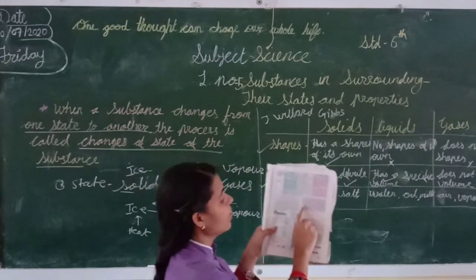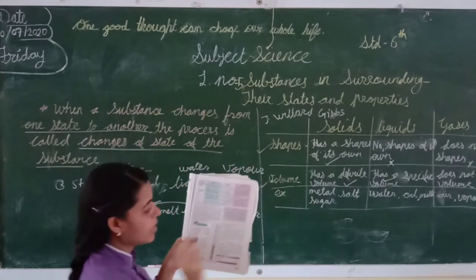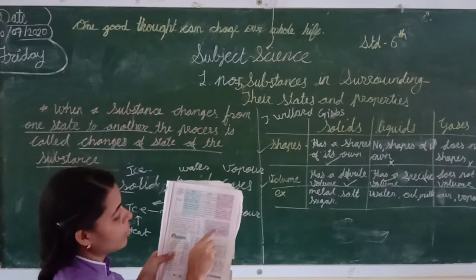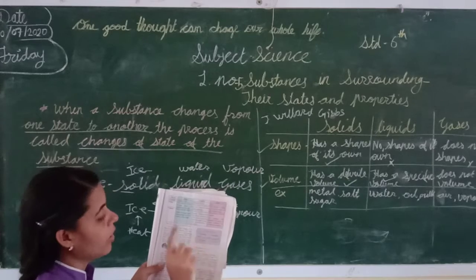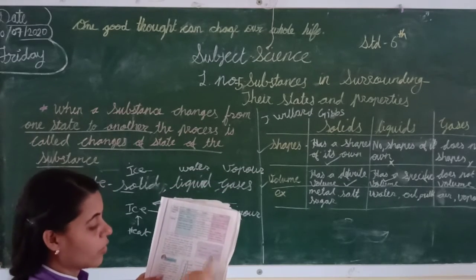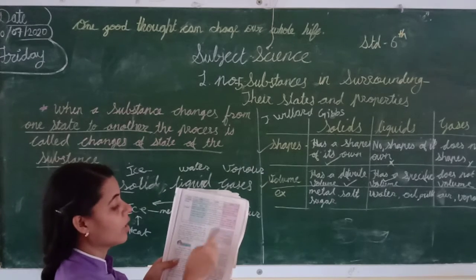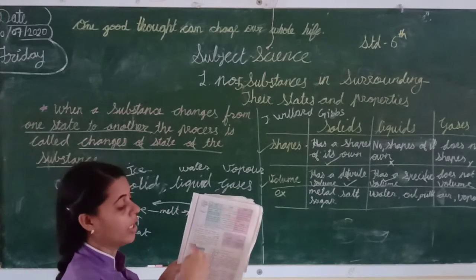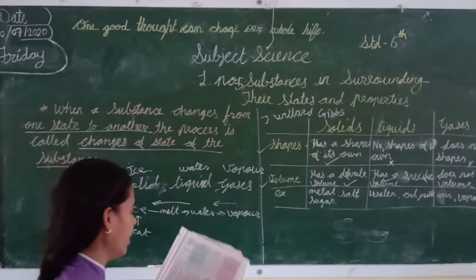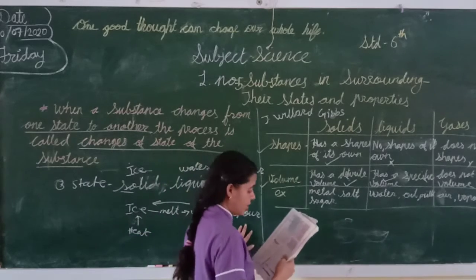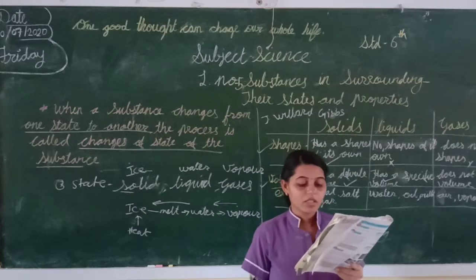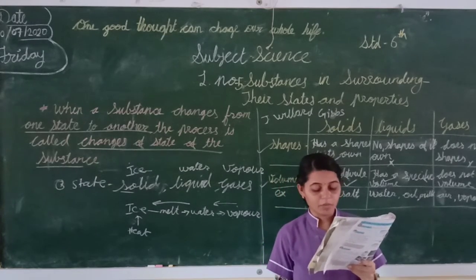Change the state, you can say solid, liquid and gas. There are three states of substance. When you give heat to a solid, it converts into a liquid. Again you give heat to the liquid, it converts into a gas. When you cool the gas, the gas converts into a liquid, and when you cool the liquid, it converts into a solid. They change their state. I hope students understood.